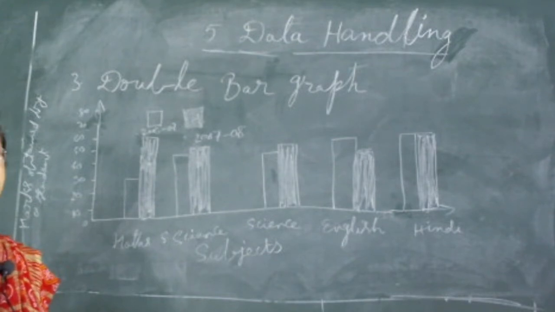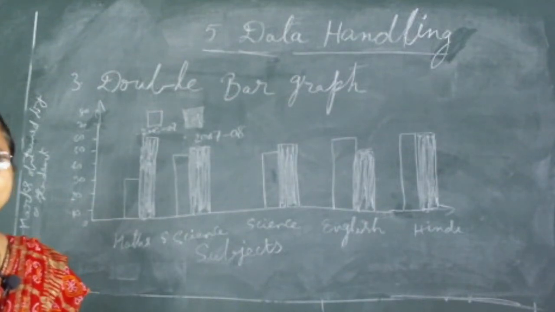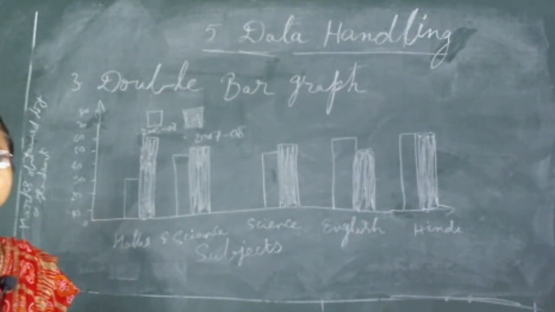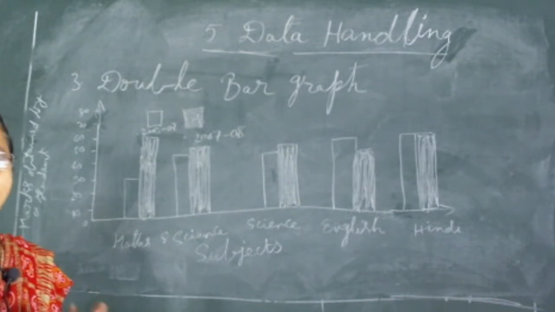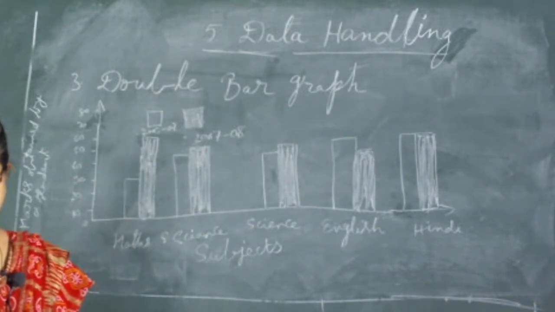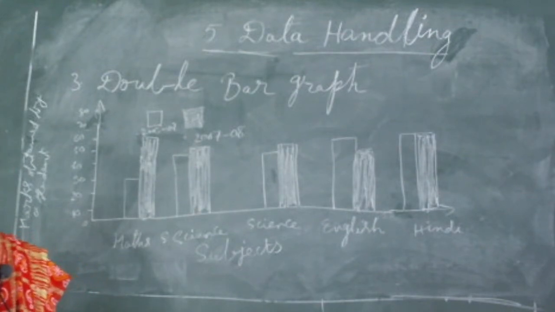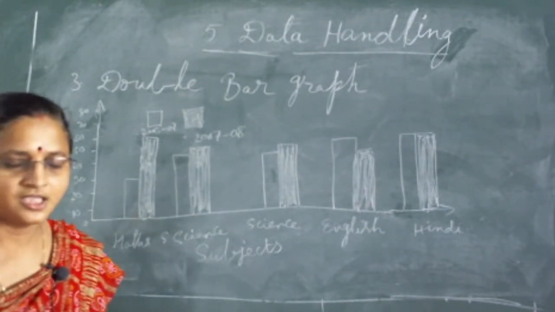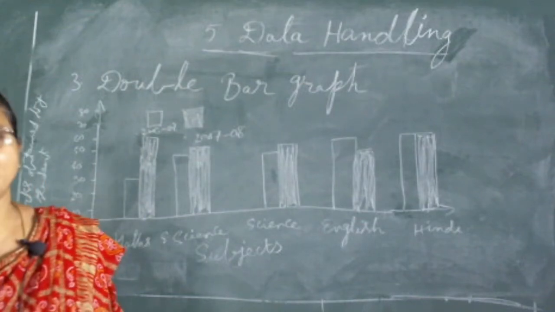In a pictograph, we can represent the data by using pictures or symbols. In a bar graph, we display the information by using bars of equal width, and their height changes proportional to the respective values.